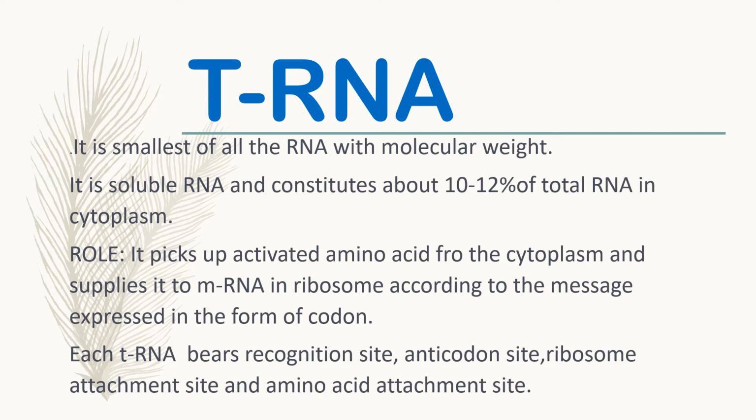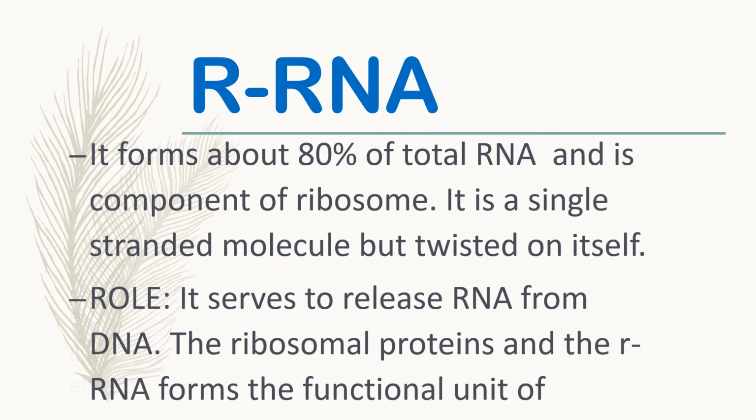So it has 4 sites: the recognition site, the anticodon site, the ribosomal site, means the ribosome attachment site, where it has to go, and the amino acid attachment site where it will pick up and carry the amino acid to the site for protein synthesis, the functional unit of the ribosome.